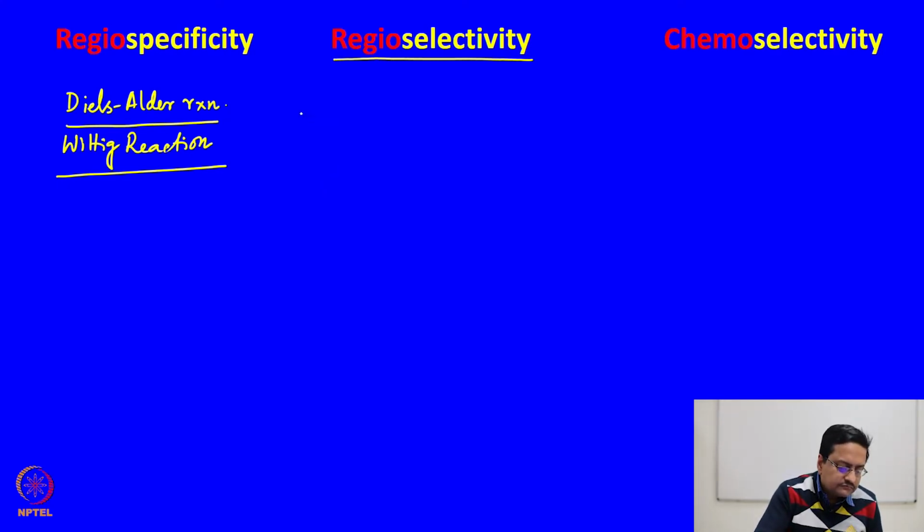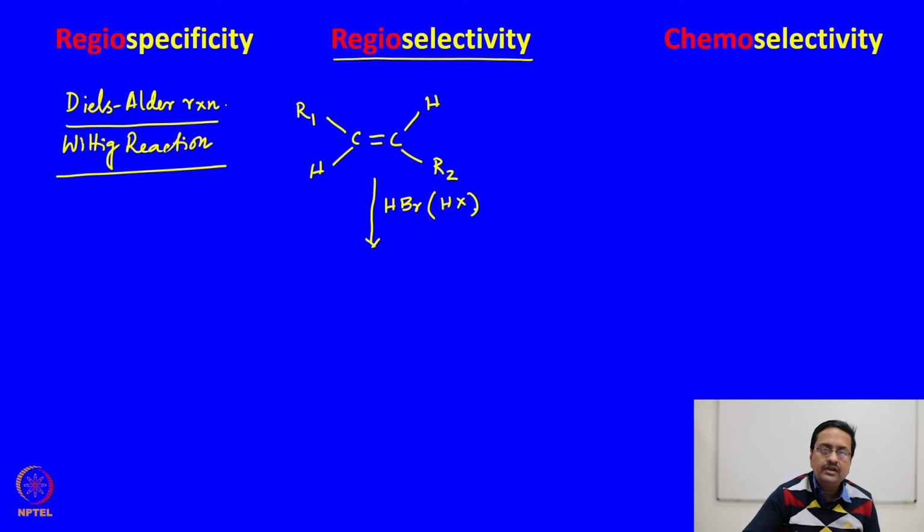So, when we have an unsymmetrical alkene like this, and we treat this unsymmetrical alkene with HBr or in general HX, what do we know? This reaction undergoes Markovnikov addition through carbocation formation, and based on that carbocation stability, the product is identified.